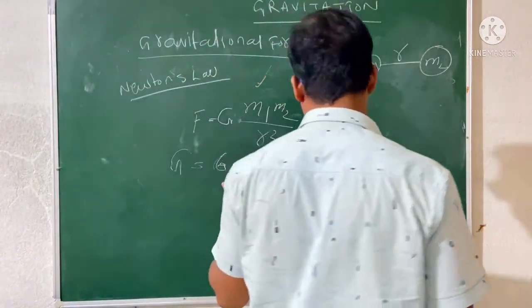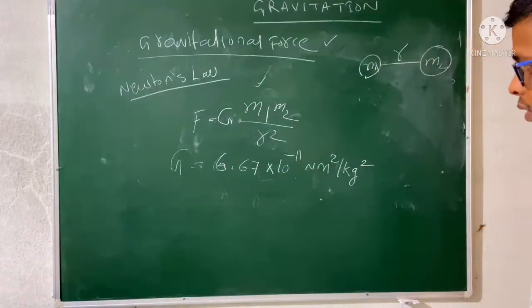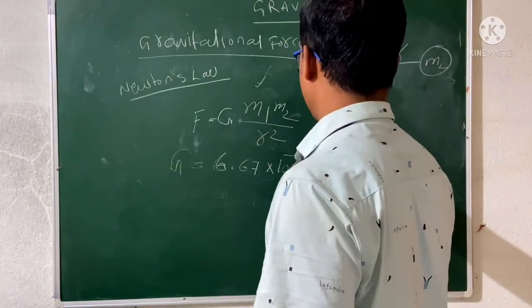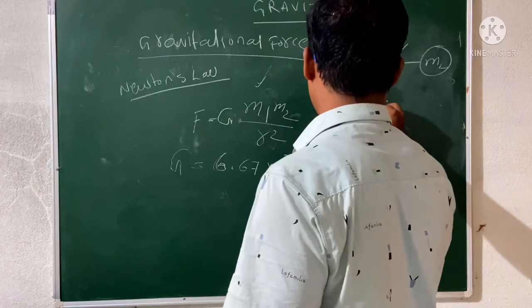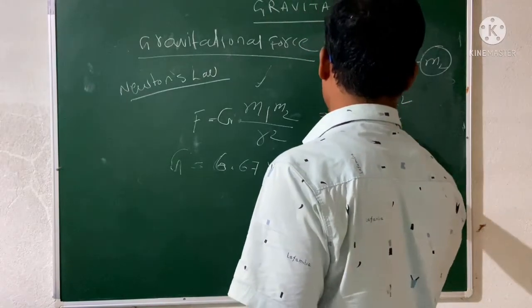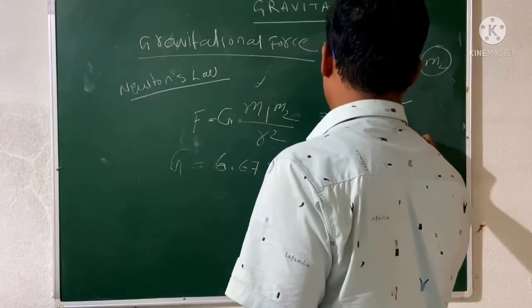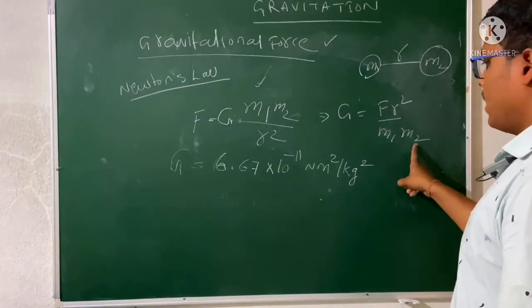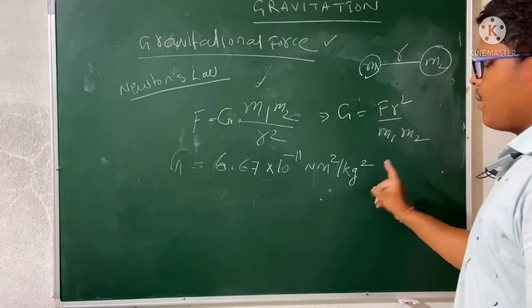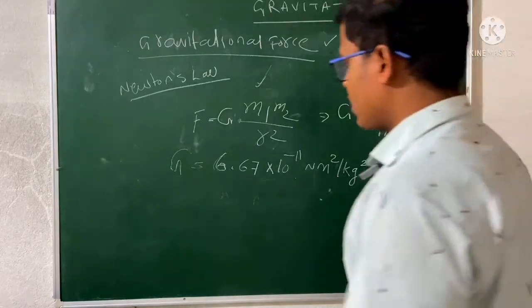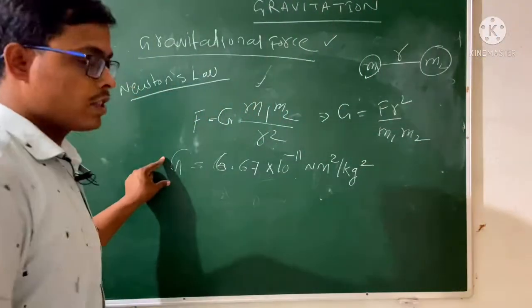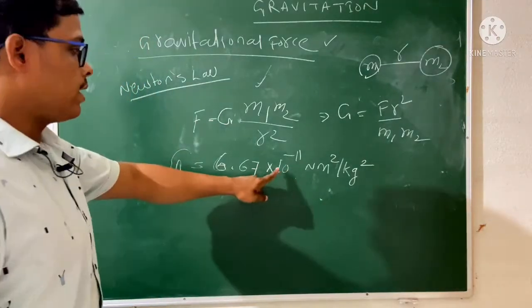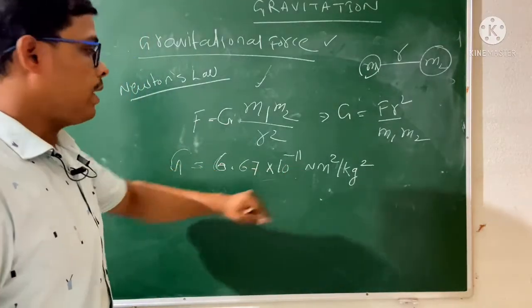So this is the value of the gravitational constant. What will be the expression for G? So G is nothing but F r square divided by m1 m2. So what is the unit? Newton meter square divided by kg into kg. So Newton meter square divided by kg square. So this is the value of the gravitational constant. Okay, why is there a negative sign, and what does this negative sign mean? Why is this minus 11?